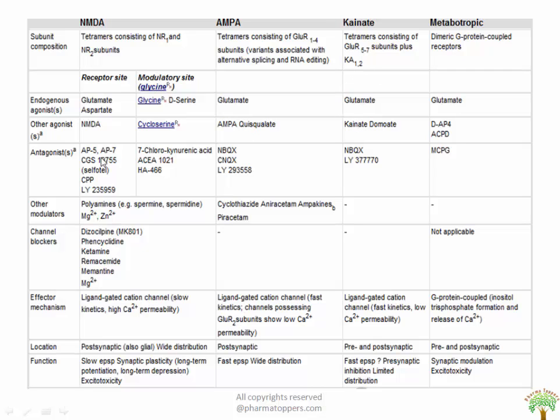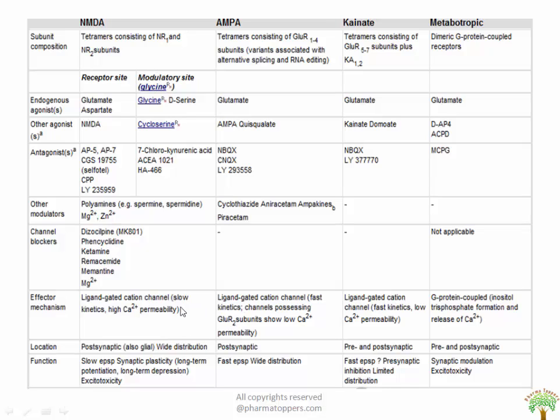So the other agonists, like here cycloserine, and the antagonists and the other modulators, basically the polyamines, magnesium and zinc in case of NMDA, whereas in case of AMPA it is cyclothiazide, piracetam and aniracetam. These are nootropic drugs. The channel blockers, the effector mechanism, that is ligand gated, which is mainly slow kinetic